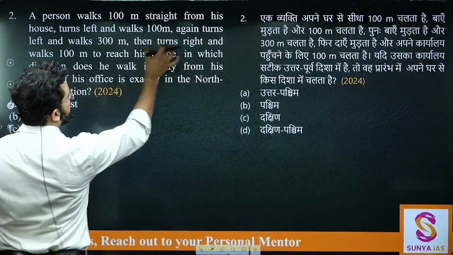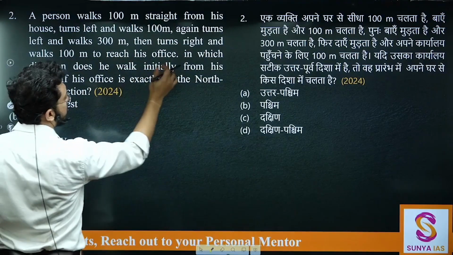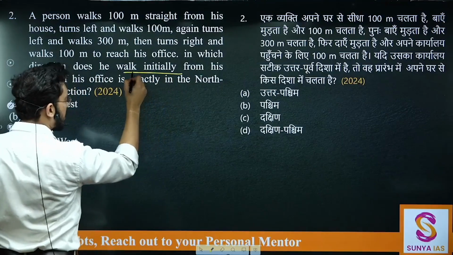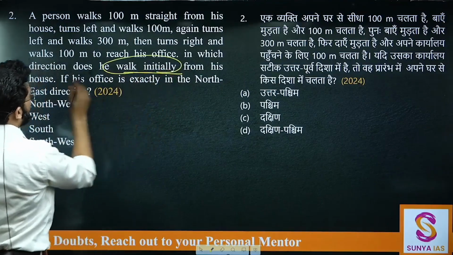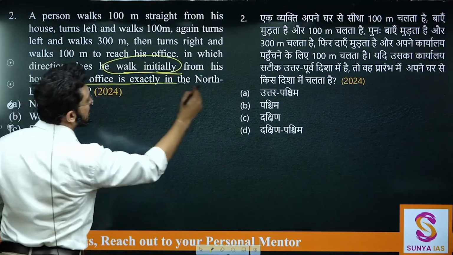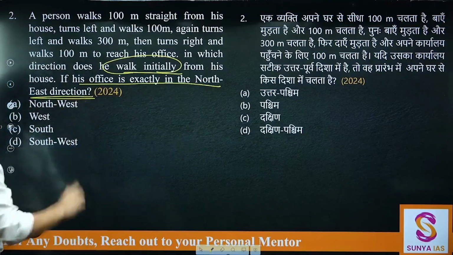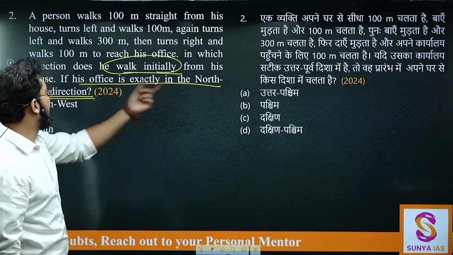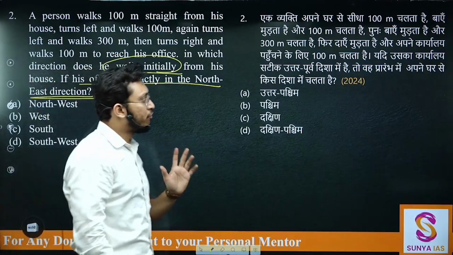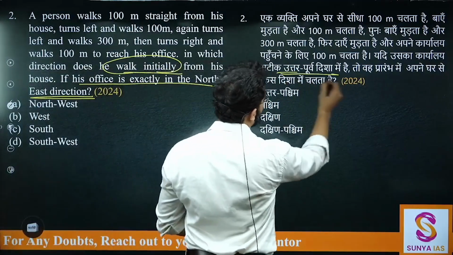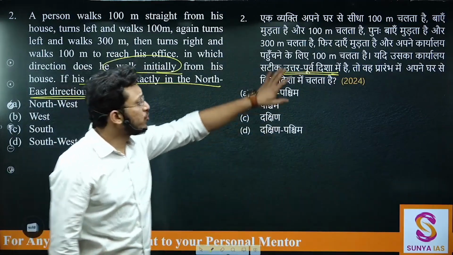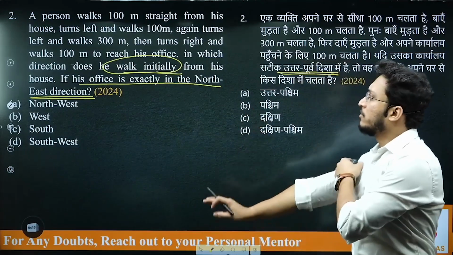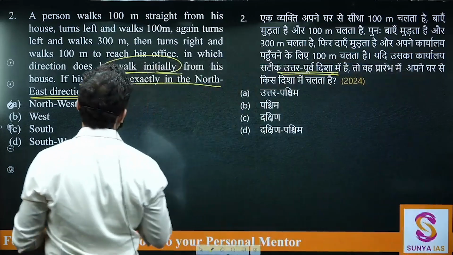So here, then he turns right and walks this many meters, and reaches the office. In which direction does he walk initially? They are asking for the initial direction from his house, if his office is exactly in the northeast direction. That means this is a hint given to us: the office is exactly in the northeast direction. जो office है वो उत्तर पूर्व दिशा में है, तो हमें इसको यूज करके ये बताना है कि उसकी प्रारंभिक दिशा क्या रही होगी. So here a person walks 100 meters straight from his house.